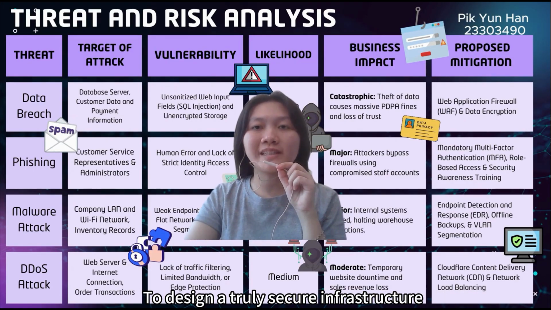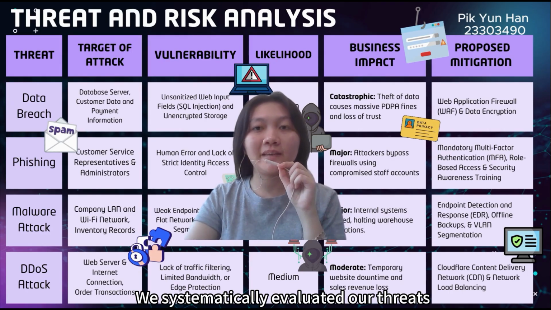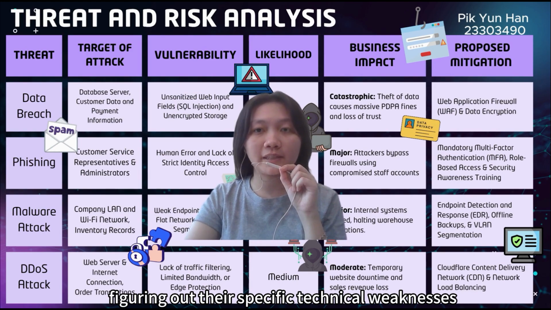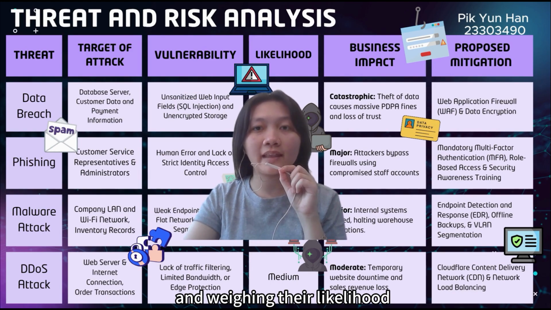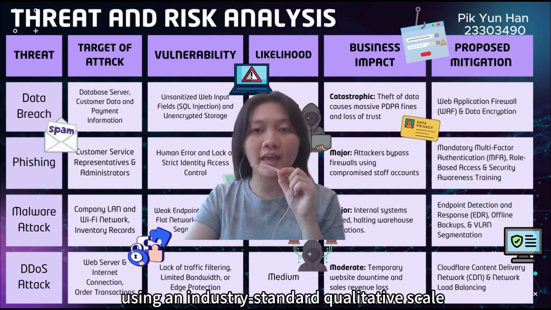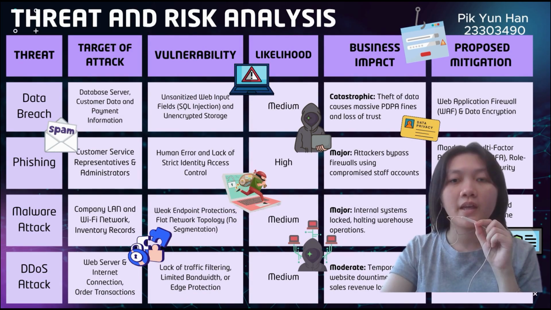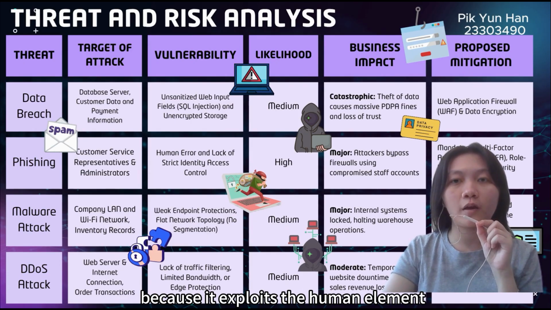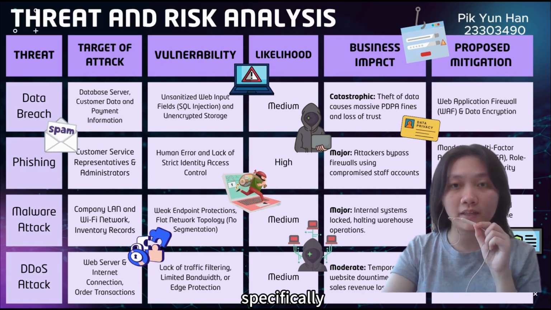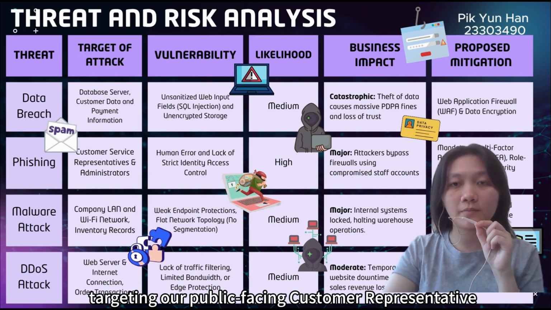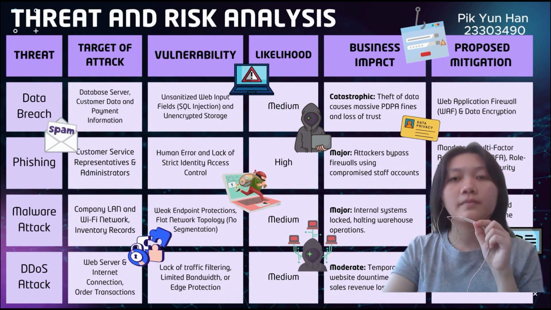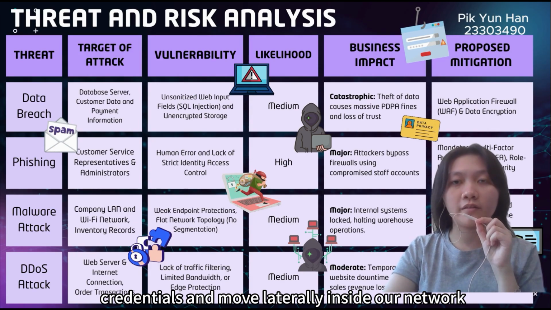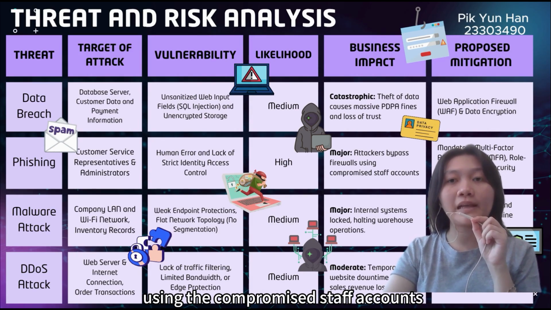To design a truly secure infrastructure, we systematically evaluated our threats by mapping them directly to our targeted assets, figuring out their specific technical weaknesses, and weighing their likelihood against their business impact using an industry-standard qualitative scale. If we look at our highest exposure vectors, phishing holds a high likelihood because it exploits the human element, specifically targeting our public-facing customer representatives and administrators. A successful exploit allows attackers to steal credentials and move laterally inside our network using the compromised staff accounts.